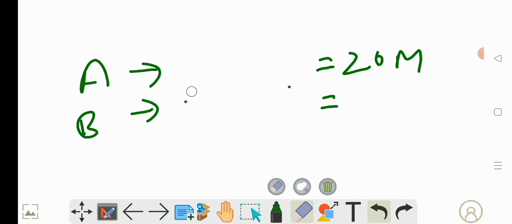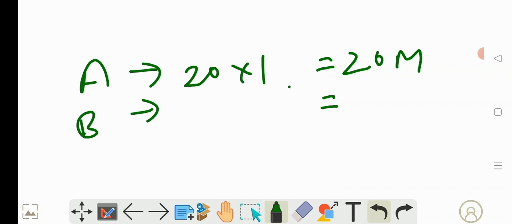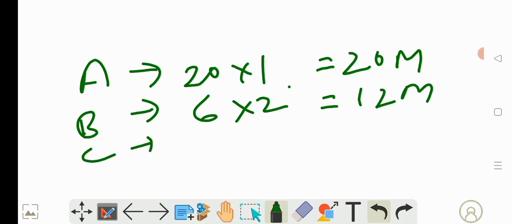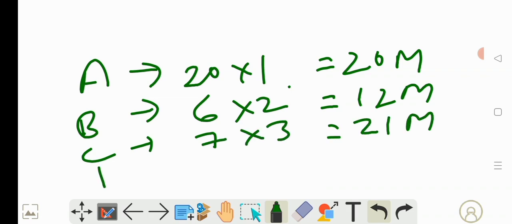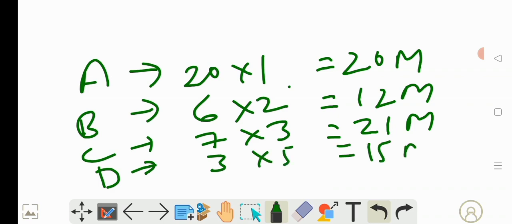So section A will have 20 questions, 1 mark, 20 into 1, 20 marks. And section B will have 6 questions, 2 marks, so 6 2s are 12 marks. And C will have 7 questions, 3 marks, 7 3s are 21 marks. D will have 3 questions, 5 marks, so 3 into 5, 15 marks. And E, case based, you will have 3 questions, 3 into 4 marks.